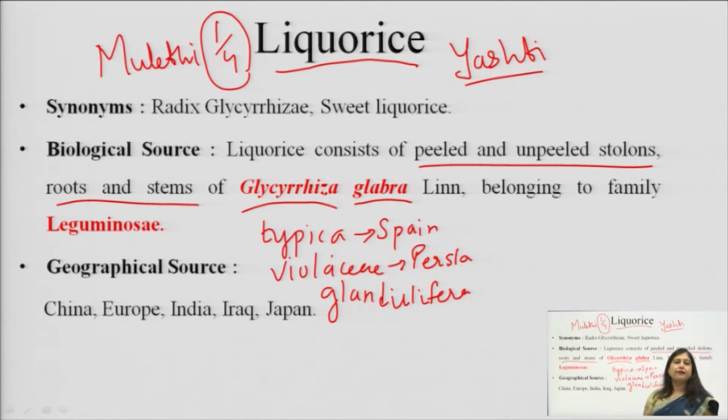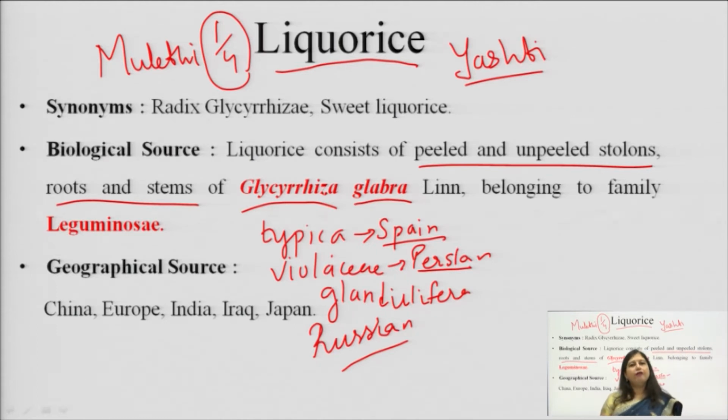The Glandulifera variety is found mainly in Russia, that is the Russian variety. So, we have 3 varieties of Glycyrrhiza: the Persian variety, the Spanish variety and the Russian variety, as typica, violacea and glandulifera. They differ in chemical constituents too, though not much in the type of constituent; they are the same, but the concentration of the chemical constituents varies. So, we have variety typica, variety violacea and variety glandulifera, which are the Spanish, Persian and Russian varieties respectively.